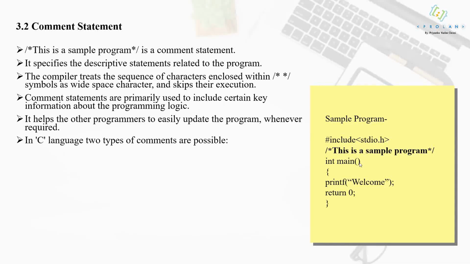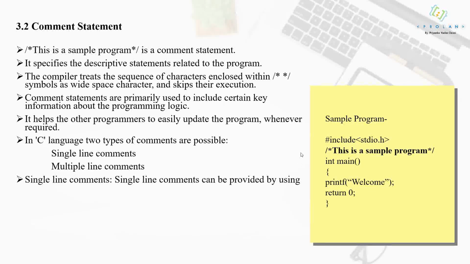In C language, there are two types of comments possible. First is the single line comment and second is the multiple line comment. What is the difference? This particular comment is a single line comment, and multiple line comments means multiple lines are included inside the comment statement.